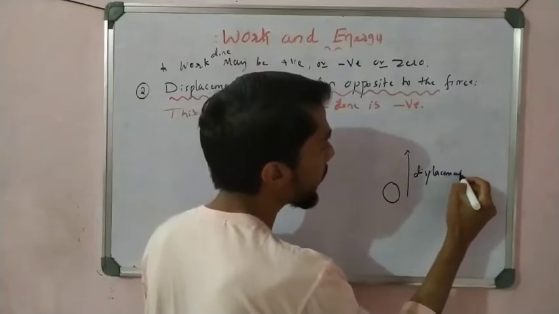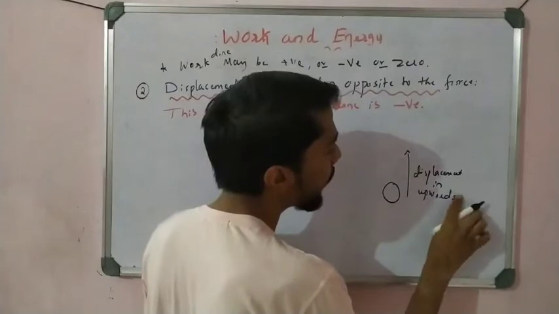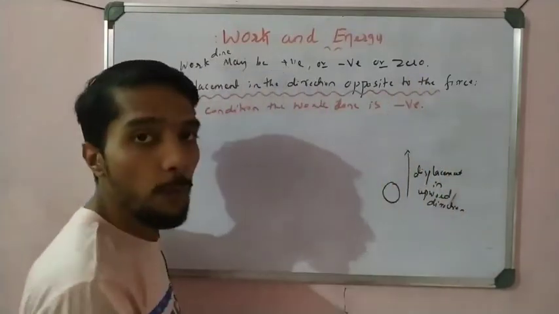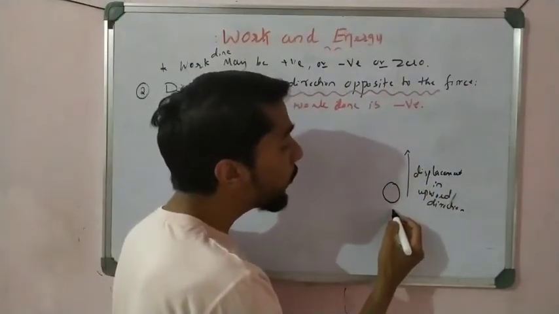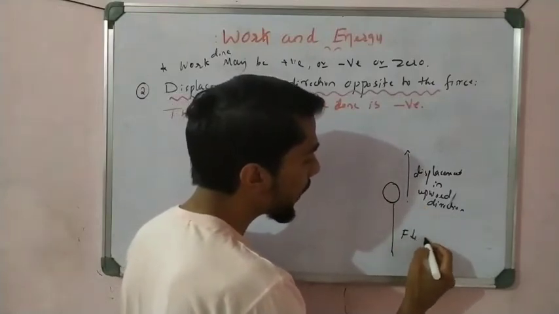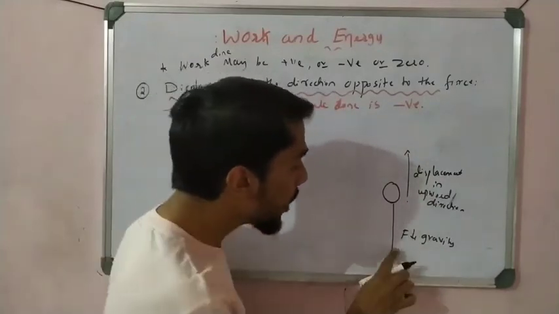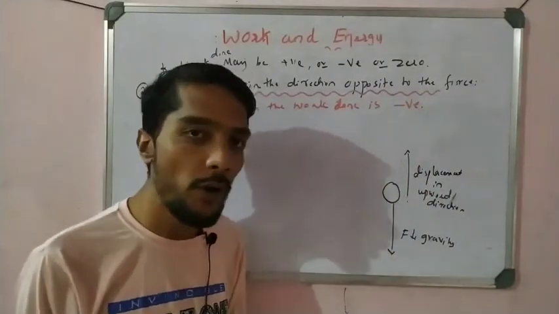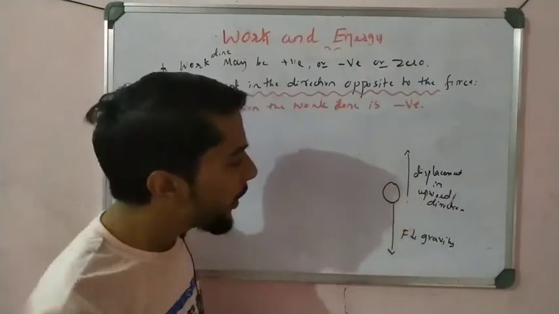Displacement in upward direction, right? The displacement is in the upward direction with a velocity. And one force is there that is opposite to this, what is that? A gravitational force, that is F, gravity force, right? The gravity is in the downward direction, but the displacement is in the upward direction, right? That is very important because of its mass, the mg force is in the downward direction, but the ball is moving in the upward direction.